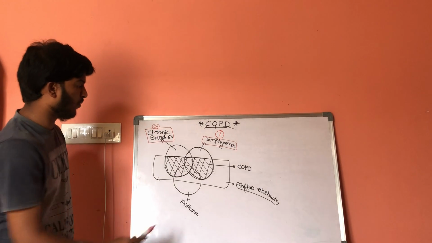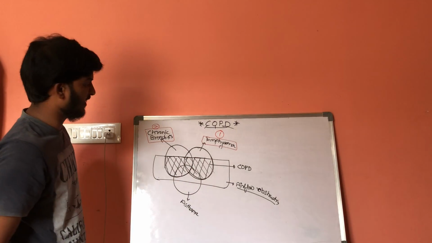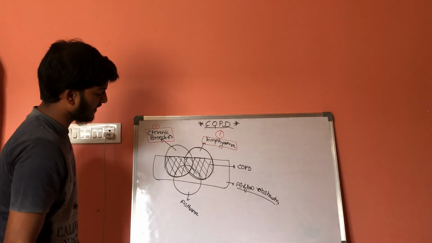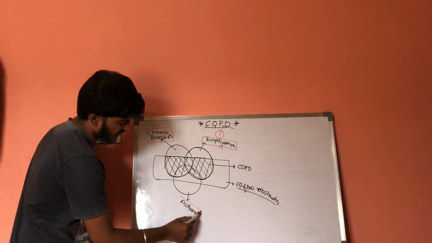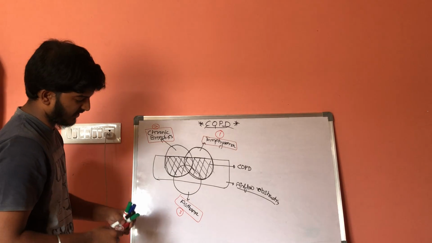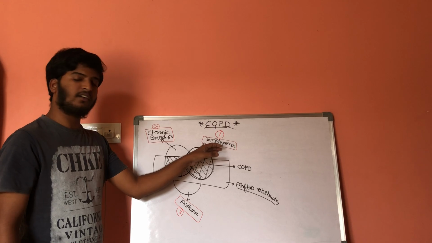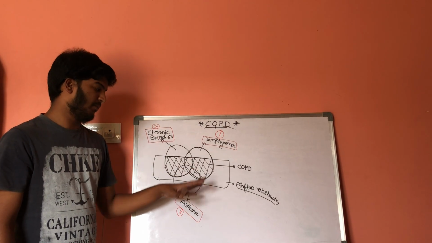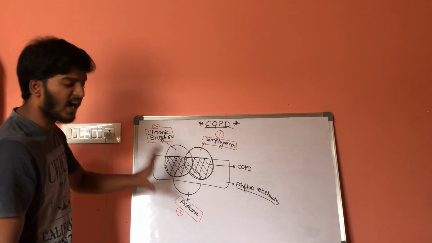He is suffering from only chronic bronchitis, but he does not include the COPDs. But let us consider the third patient, patient number 3. This patient will include only asthma. He does not include chronic bronchitis or emphysema, so he does not include COPDs or any airflow disease. Only he is coming because of asthma.